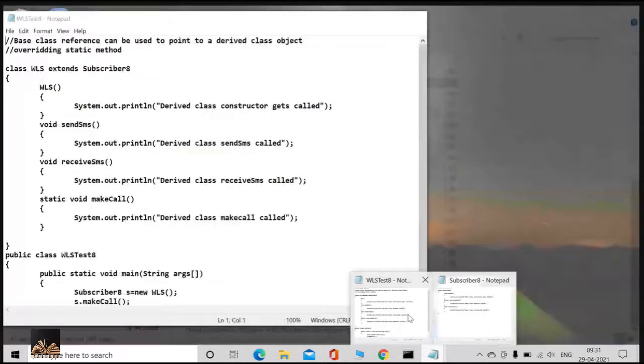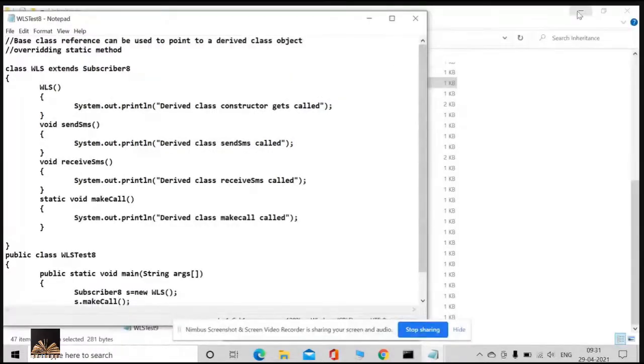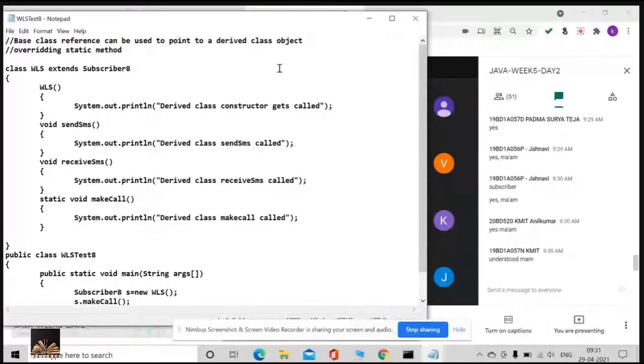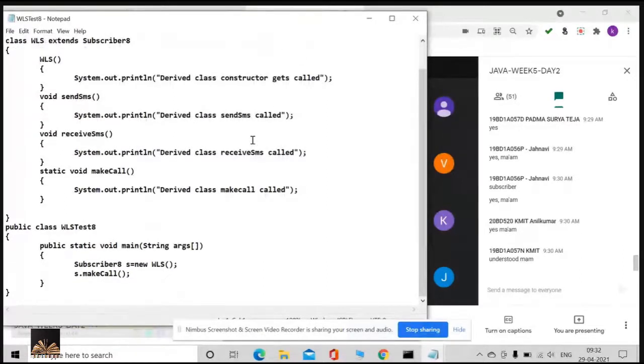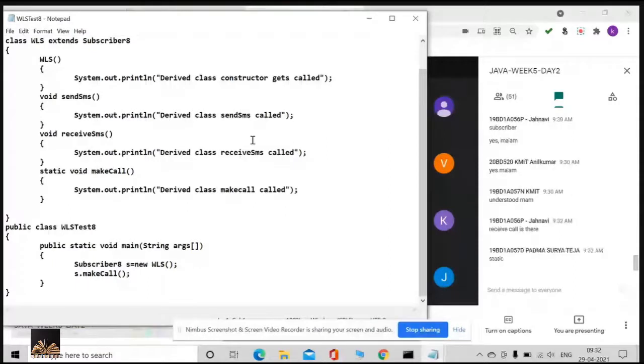But what exactly changes here? Now what are we doing? Receive call is here, receive call is there. Of course, receive call is there in the parent class.